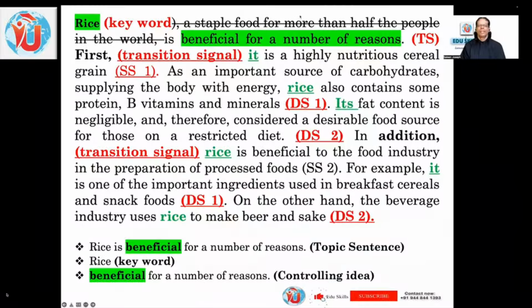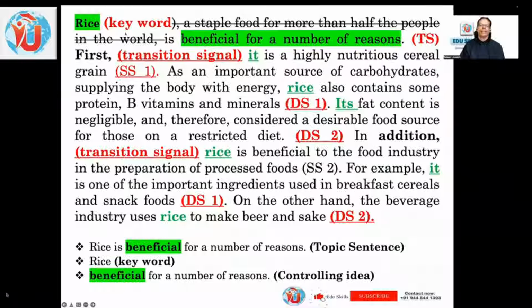Okay. Now, as I look at this particular paragraph, you can see rice is the keyword, and beneficial for a number of reasons is the controlling idea. The whole thing, rice is beneficial for a number of reasons, is the topic sentence. Then you have a transition signal, which is very important to understand the whole concept or to swoop directly to the answer location. And this is also important as regards your writing. We will apply it to writing today.